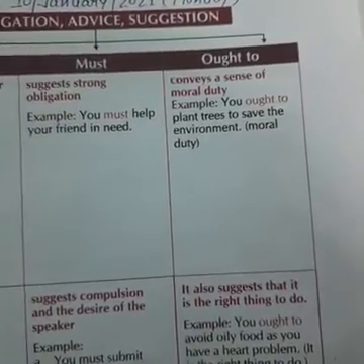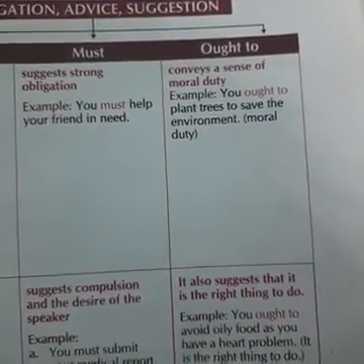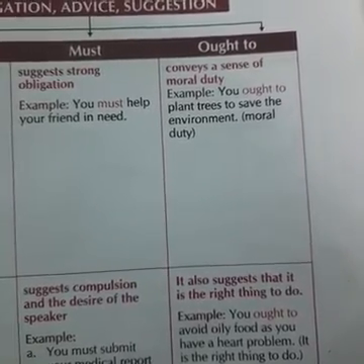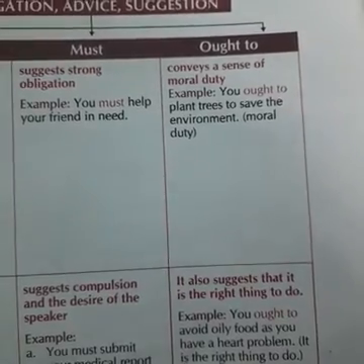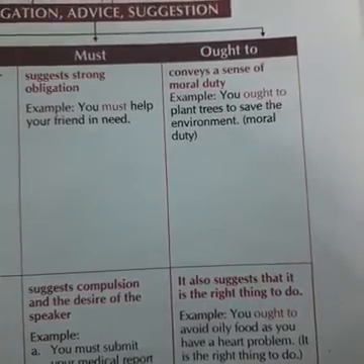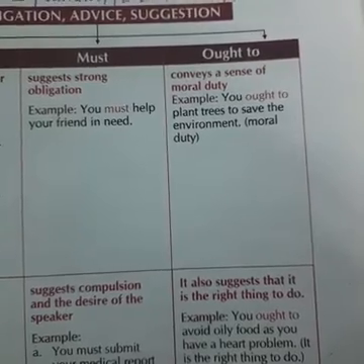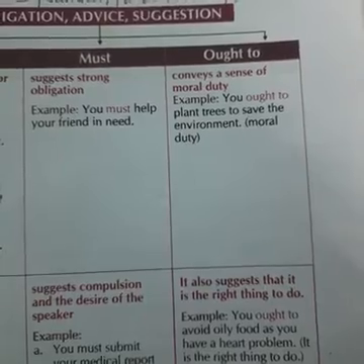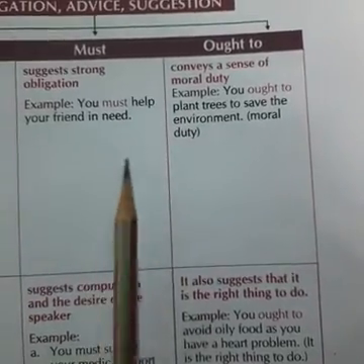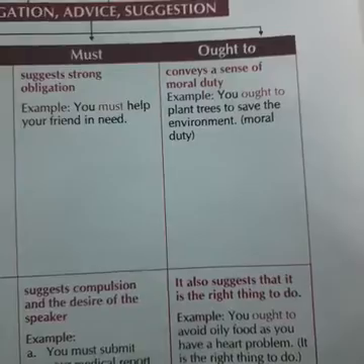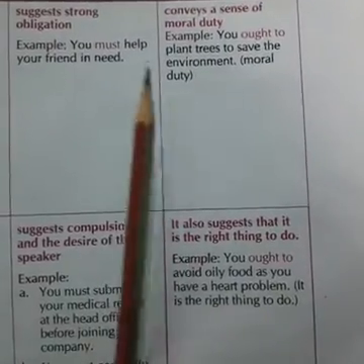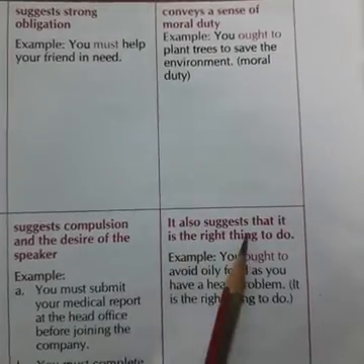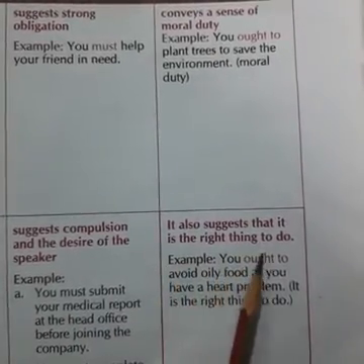Next is ought to. Ought to conveys a sense of moral duty. Example, you ought to plant trees to save the environment. Now ought to also means चाहिए, but we use ought to in the sense of moral duty. When we are reminding someone about moral duties, then we use ought to. तुम्हें environment को save करने के लिए और भी trees लगाने चाहिए. Now tree plantation is our moral duty, so that's why we are using ought to. It also suggests that it is the right thing to do.